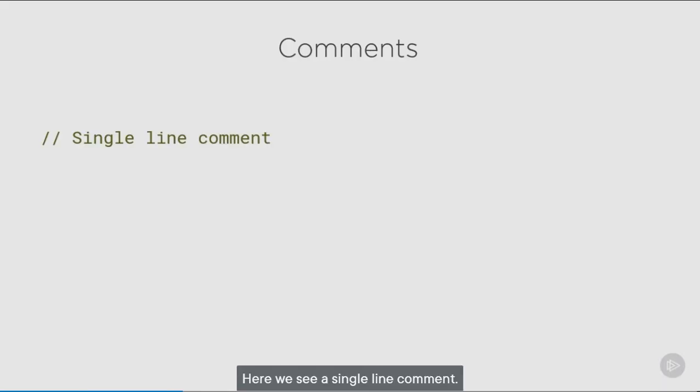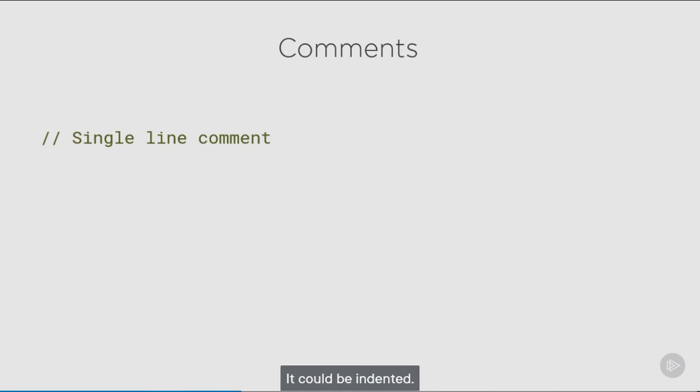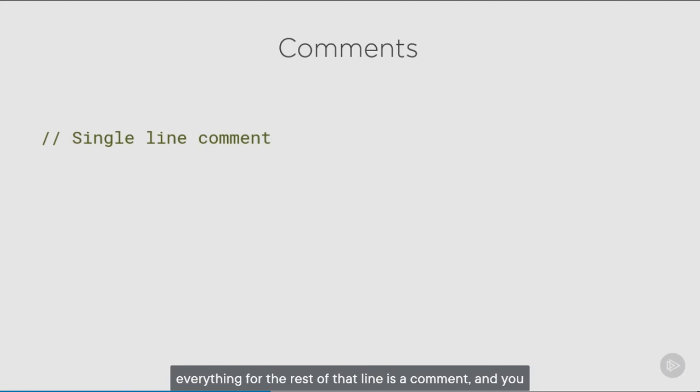Here we see a single line comment. It begins with 2 forward slashes. And because of the white space rules that we saw earlier, this can appear anywhere. It can be at the end of another line of code. It can be on its own line. It can be indented. Just know that as soon as JavaScript sees a // everything for the rest of that line is a comment. And you can write anything you'd like there. It won't be an error.